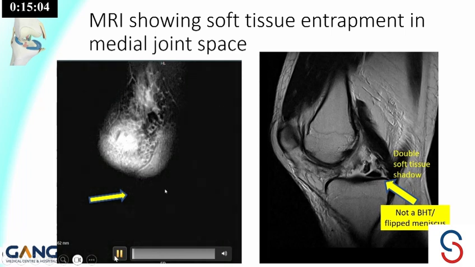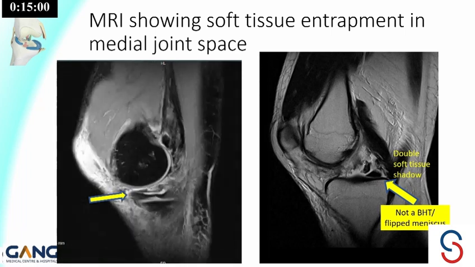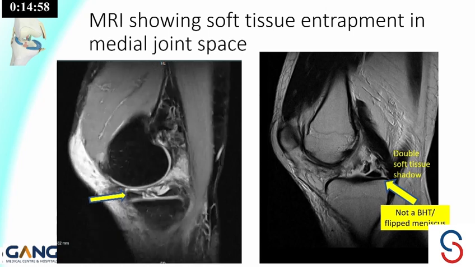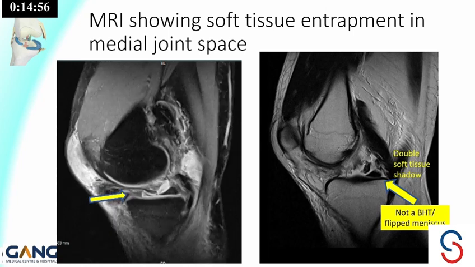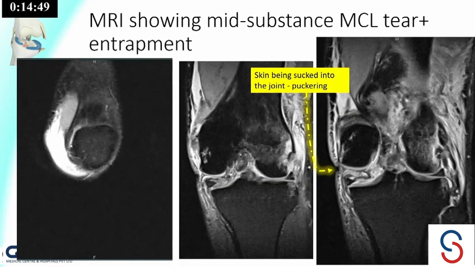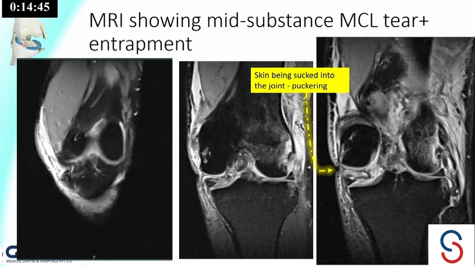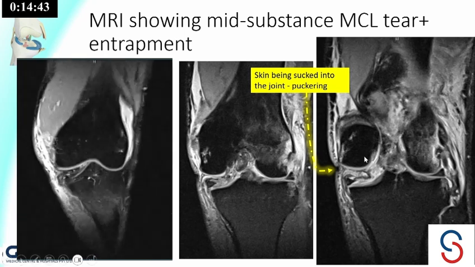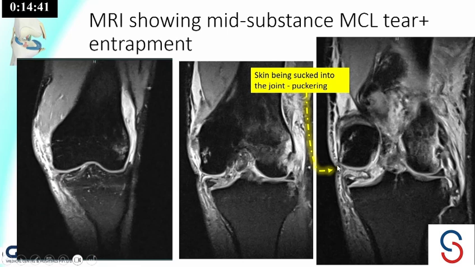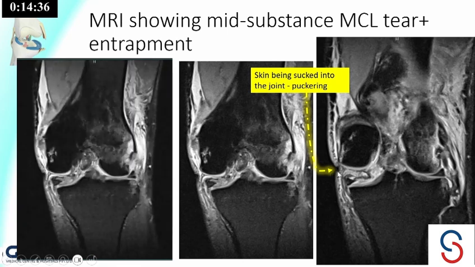Here in the sagittal section as well, we can see that there is soft tissue inside the medial compartment, where it is not because of any bucket handle tear or flipped meniscus, but the double shadow is because of the retinaculum being invaginated into the joint. And here in the coronal as well, we can see that because of this invagination, part of the tissue goes inside, and that's what causes puckering in the skin.